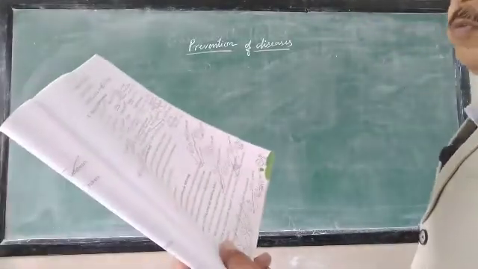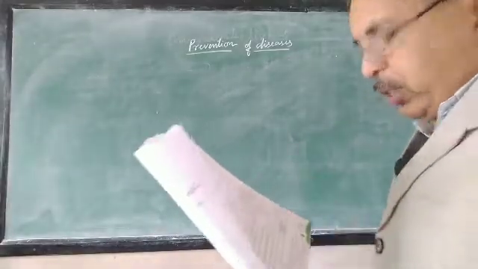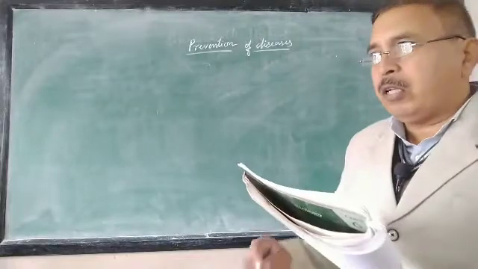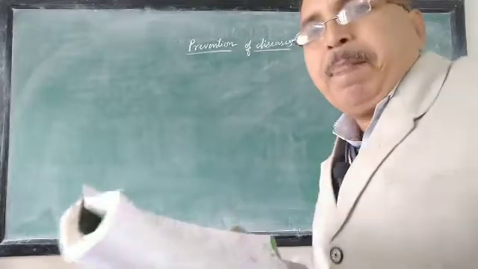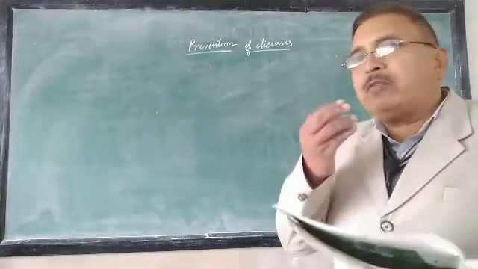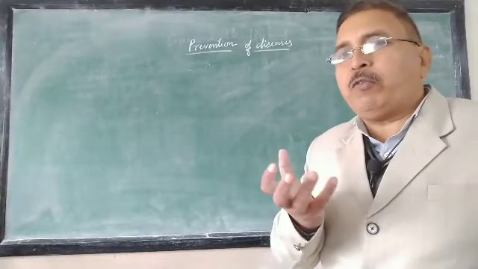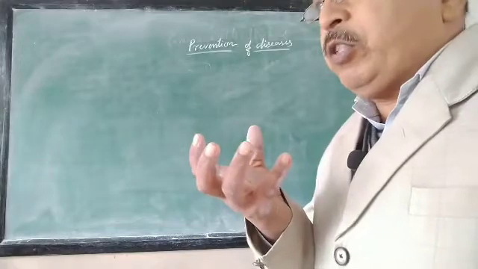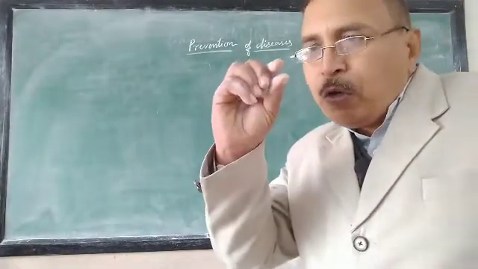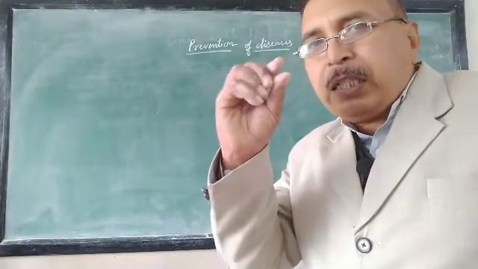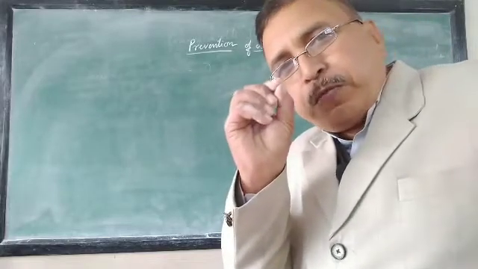Then answer the following questions briefly. What do you understand by the term droplet infection? This is a very important question in the present context. These days the droplet infection, that is corona, is spreading because, as I have told you, when a person coughs out forcefully, it is the removal of that virus or the causative germ, and it comes out in the form of bits of drops. A drop is a small volume of water, and if you break the drop, we call it a droplet, those small bits of drop.